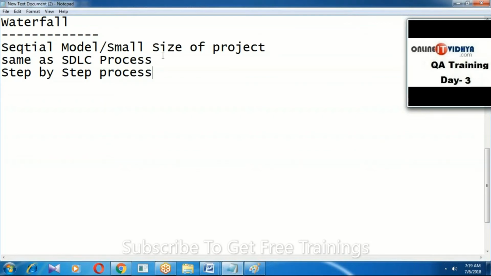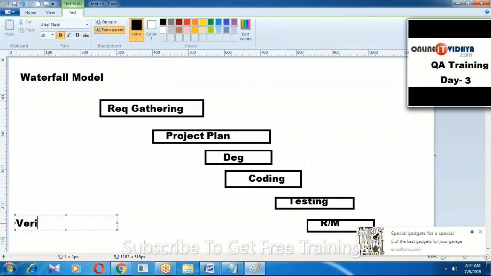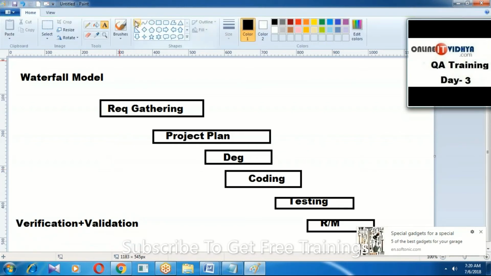Guys, yesterday we already discussed: software testing means what? Software testing means verification plus validation, a process of verification plus validation. But in the waterfall model, no need for verification. Directly we can perform only validation. In the waterfall model, verification is not required. Only validation.